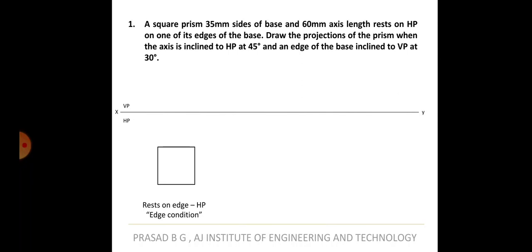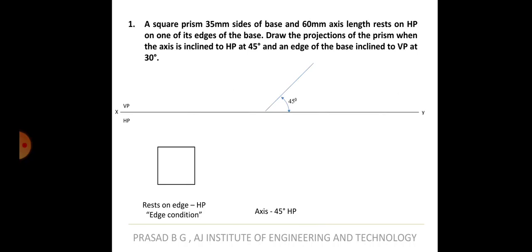Okay, then continuing further, draw the projections of the prism when the axis is inclined to HP at 45 degrees. So what is inclined to HP? The axis. So the axis is inclined to HP at 45 degrees in the second case, and in the third case, this is again important, read the question properly. The axis is inclined to HP at 45 degrees and an edge of the base is inclined to VP at 30 degrees.